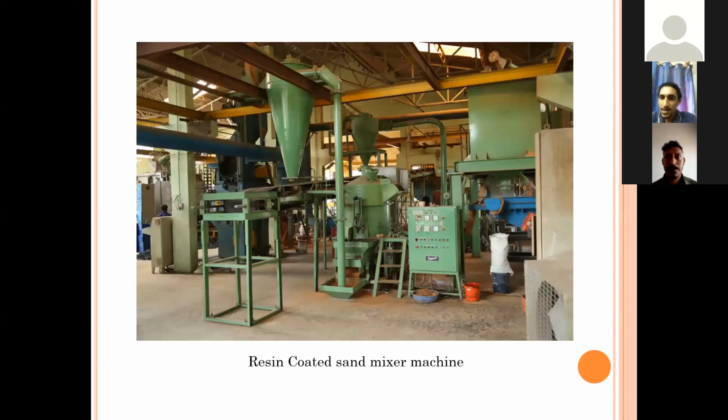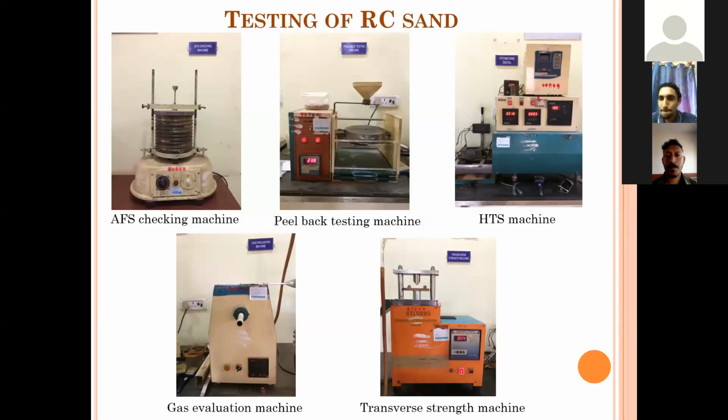So next is the resin coated sand mixture machine. Next is the testing of RC sand. The first one is the AFS checking machine. It is used to find the fineness number of a sand. Next one is the peel back testing machine.